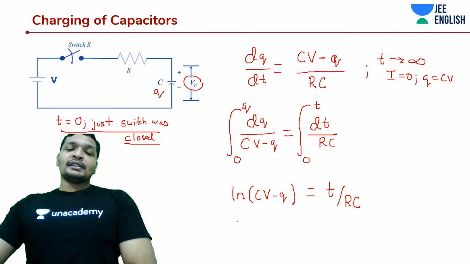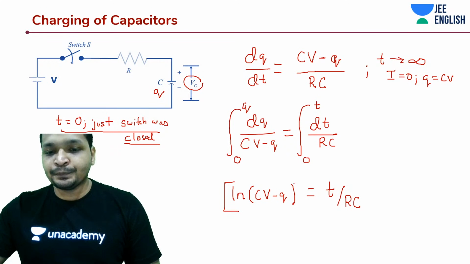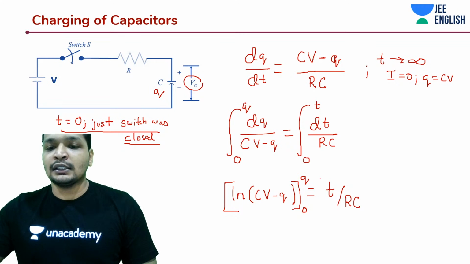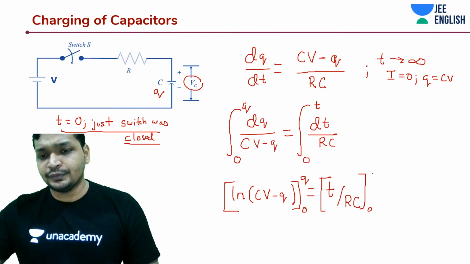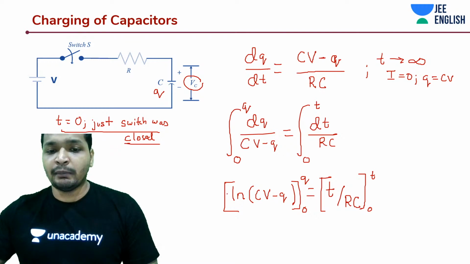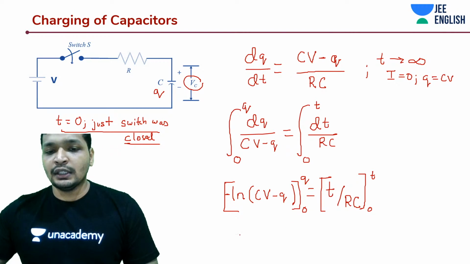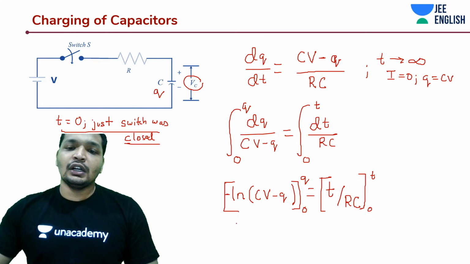That being said, this is going to go from 0 to q, and this is going to go from 0 to t. You have integrated the thing, and there should be a minus sign. So this minus, you can take it to that side, and let's do the integration part. We just need to substitute 0 and q.